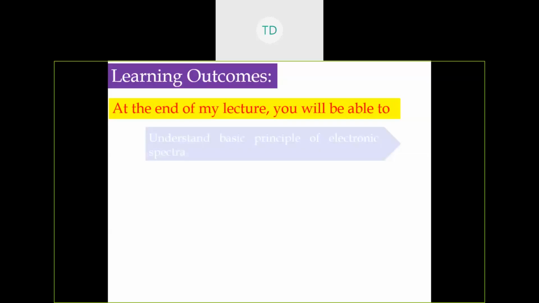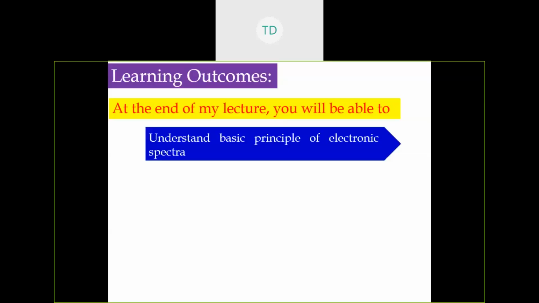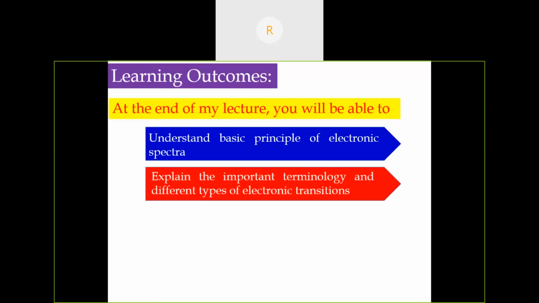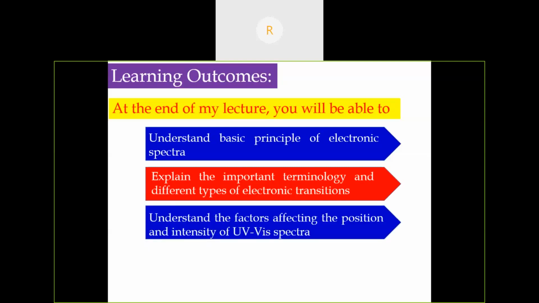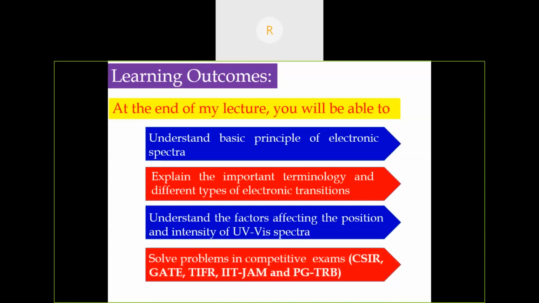At the end of my lecture, you will be able to understand the basic principle of electronic spectroscopy, and also explain the important terminology and different types of electronic transitions. You will be able to understand the factors which affect the position and intensity of UV visible spectra, and solve the problems in competitive examinations on UV visible spectroscopy.